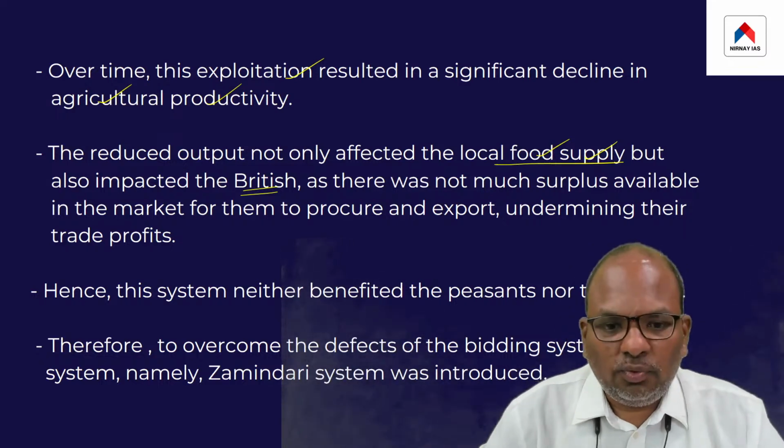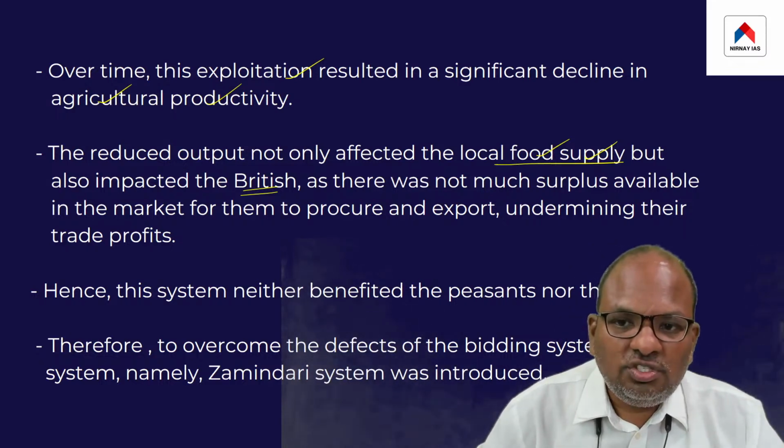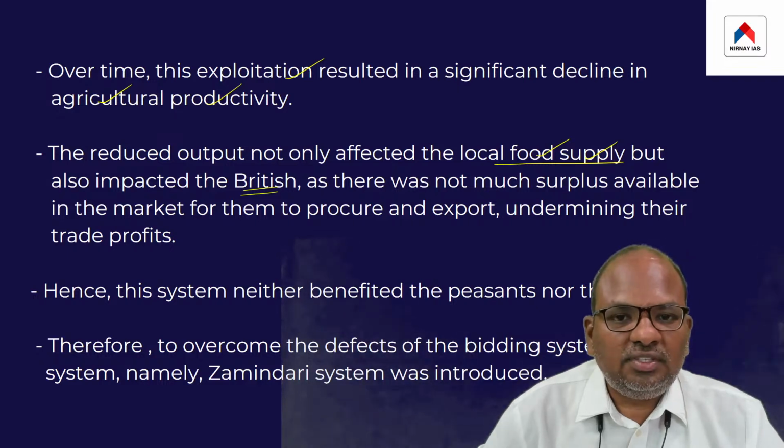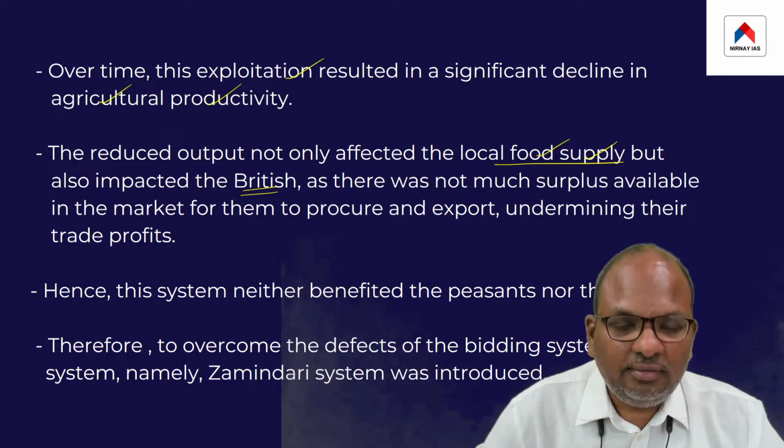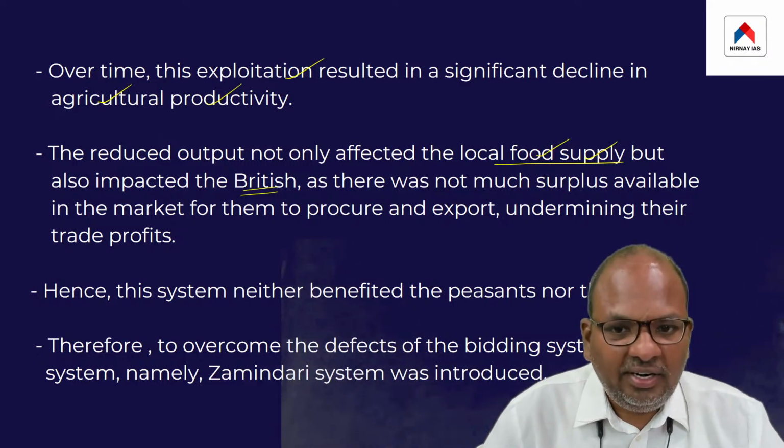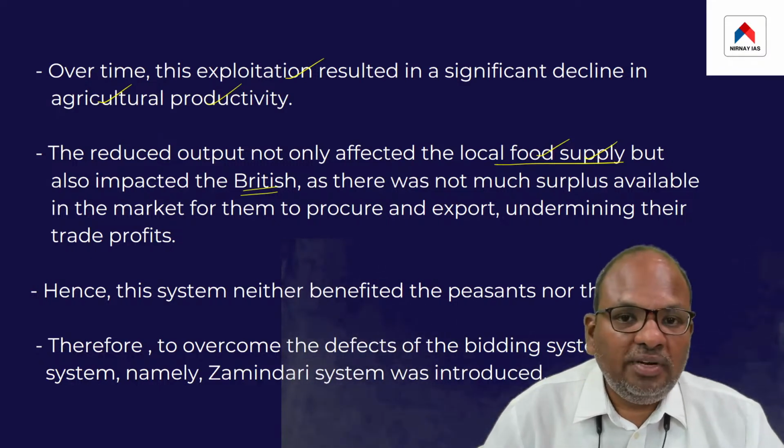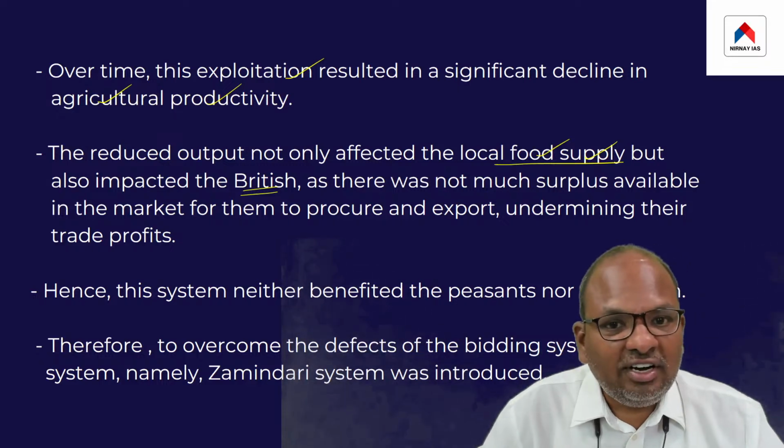Let me repeat this point once again. This reduced agricultural output not only affected the availability of food, but it also began to negatively affect the British.